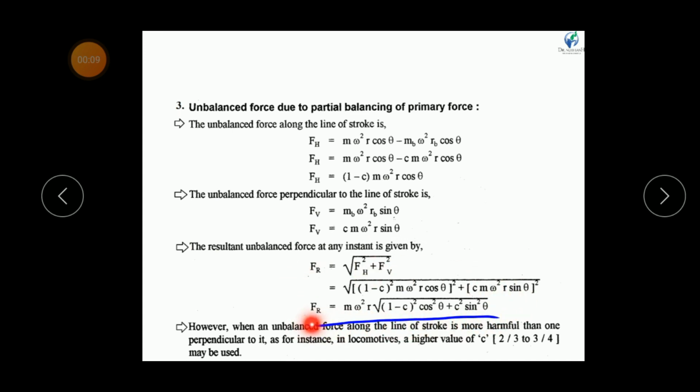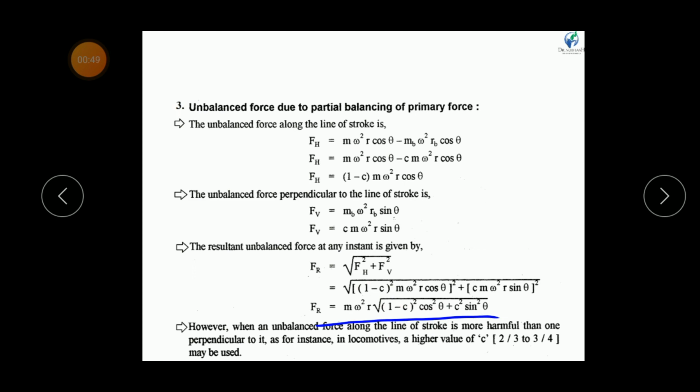So FR, the resultant unbalanced force, is equal to m omega square r into under root in bracket (1 minus c) whole square into cos square theta plus c square into sin square theta. In this equation, m is the mass of reciprocating part in kg, omega is the angular speed of crank in radian per second, small r is the radius of crank in meter, and c is the fraction of reciprocating mass to be balanced.